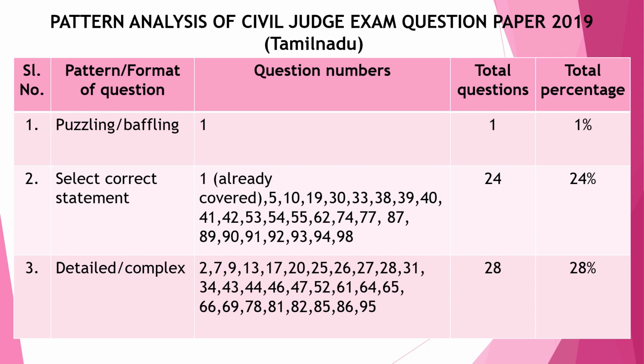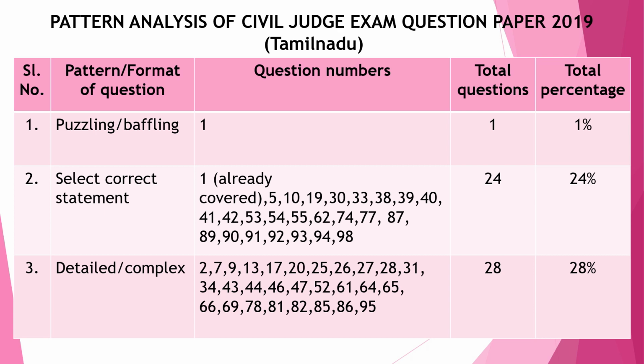Second, they'll ask you to select the correct statement. They'll give you a question, and beneath that question they'll give 3, 4 or 5 statements, and they will ask you to select those statements which are correct. For example, Statements 1, 2 and 5 are correct. Statements 3, 4 and 5 are correct. None of the statements is correct. All of the statements are correct. They'll ask you questions like this. In the Tamil Nadu question paper, they've asked 24% of questions like this.